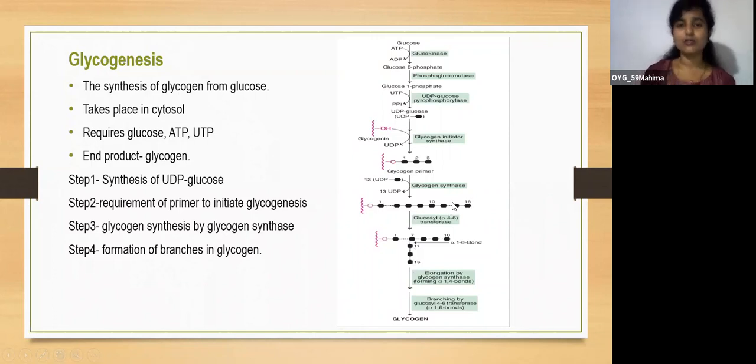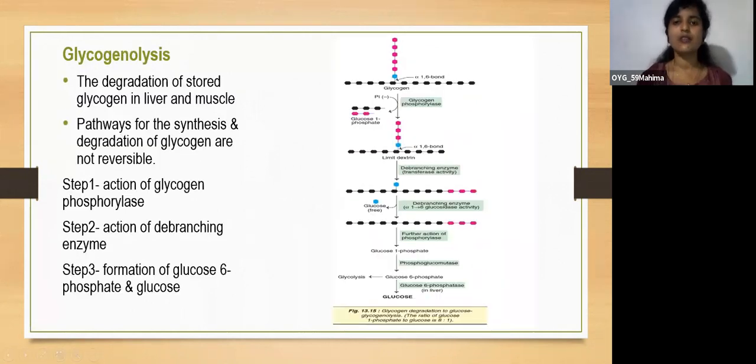We know that thousands of glucose molecules are joined together with alpha 1,4 bonds in the linear chain, and for branching there is the glucosyl 4,6 transferase enzyme. This is how, finally, when thousands of glucose molecules are together with alpha 1,4 and alpha 1,6 bonds, glycogen is formed.